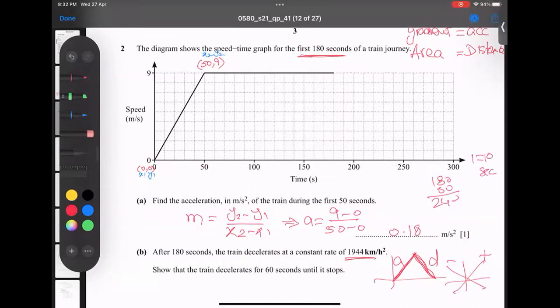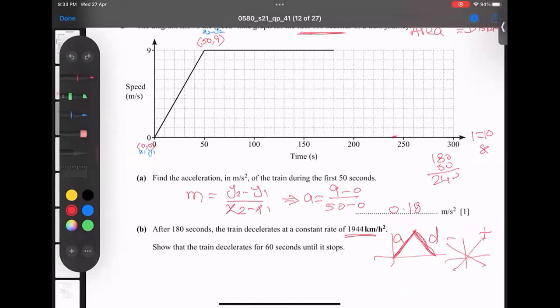So 240 is actually here. I can show you this one, so the lines should meet like this. I'm not sure about it, let's see how we can calculate it. Show that the train decelerates for 60 seconds until it stops. So how to get it? First of all, according to the criteria, what is the coordinate of this point? This point's coordinate is very simple. According to the question, this is 180. He gave it to us.